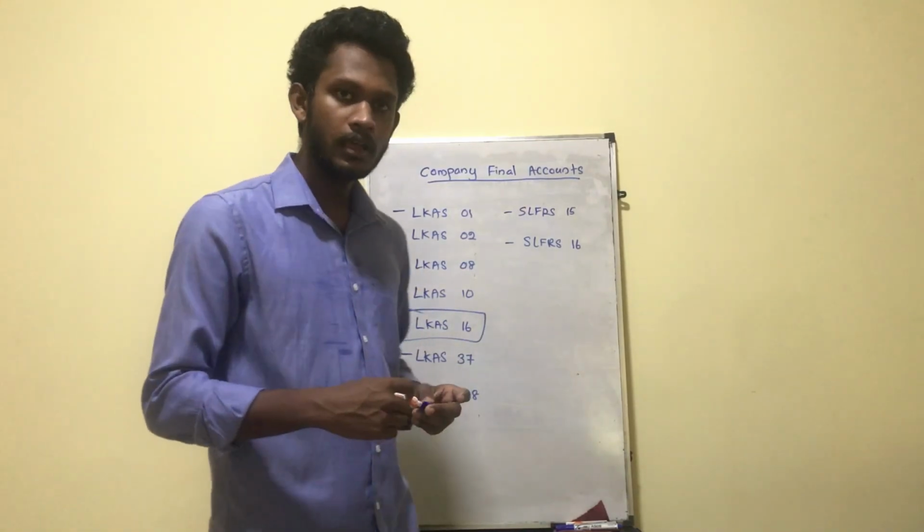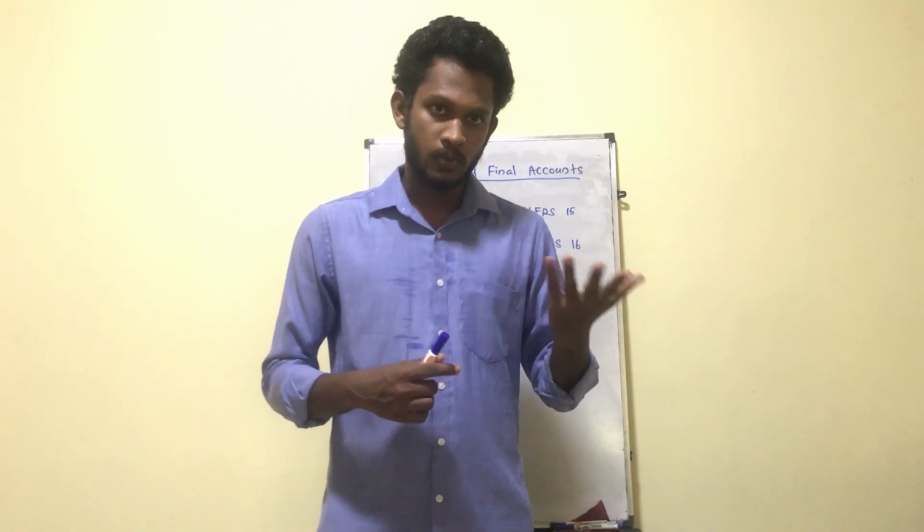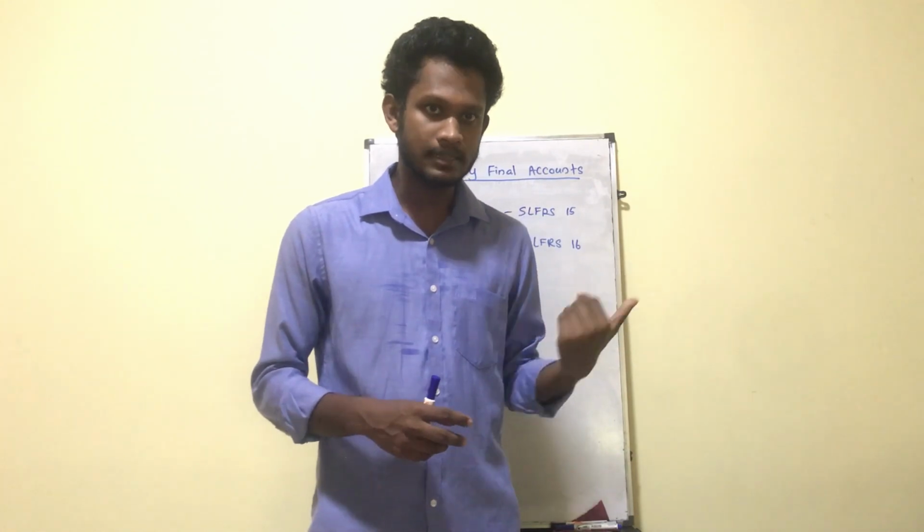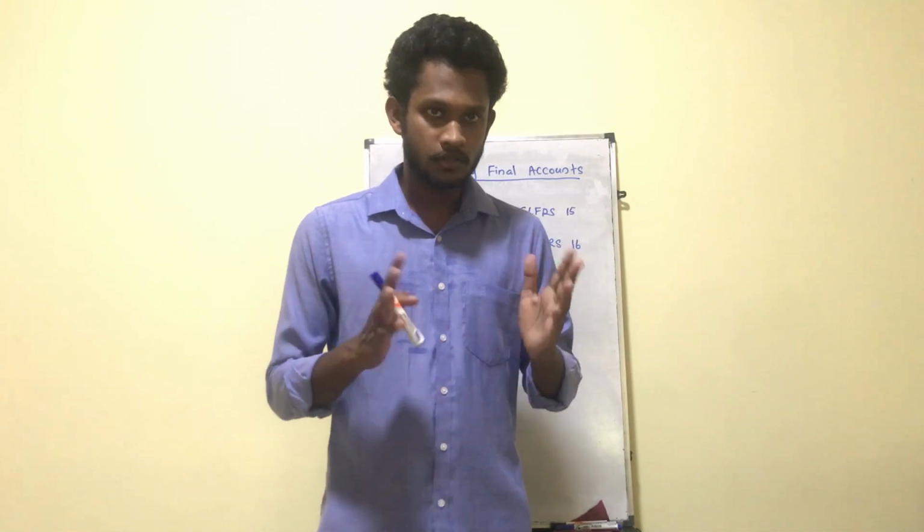That's for accounting for property, plant and equipment. For your final accounts question, let's say there are 10 adjustments, so maybe 4 to 5 adjustments are coming from LKAS 16. So a lot of marks will be allocated from this lesson for your final accounts question, right? So today I'm going to conduct a lesson on LKAS 16, accounting for property, plant and equipment.